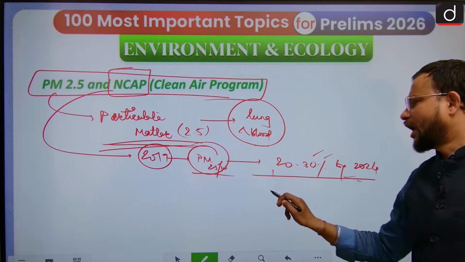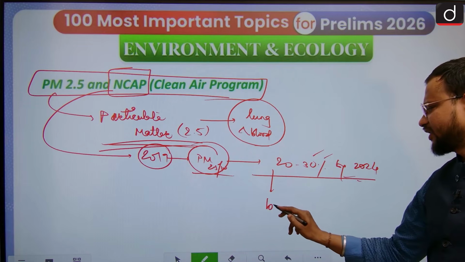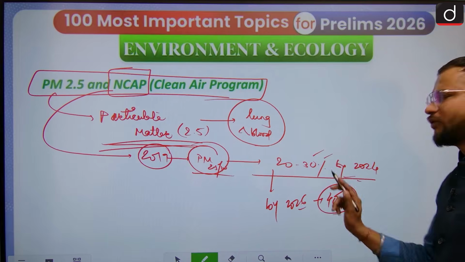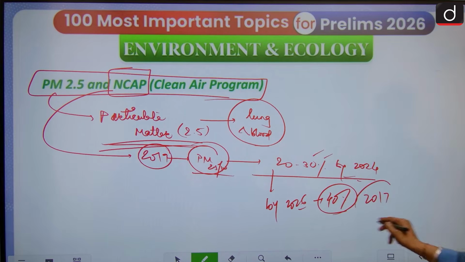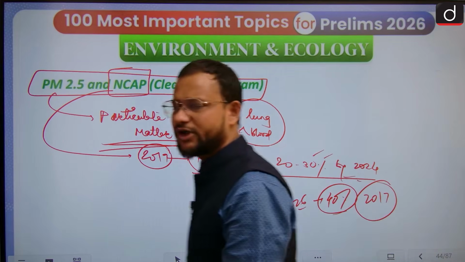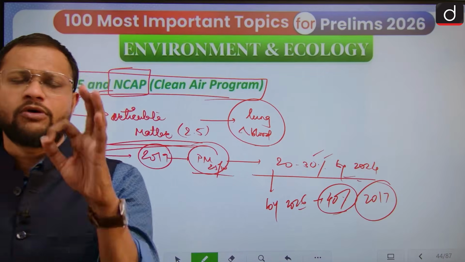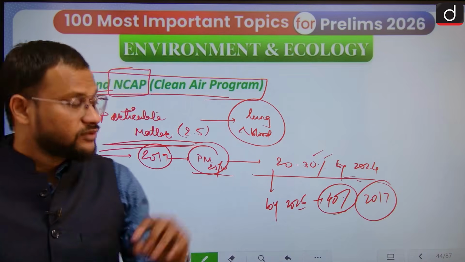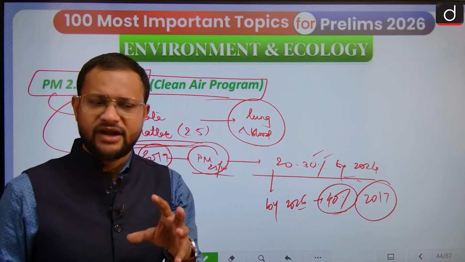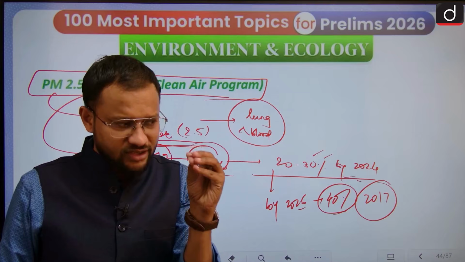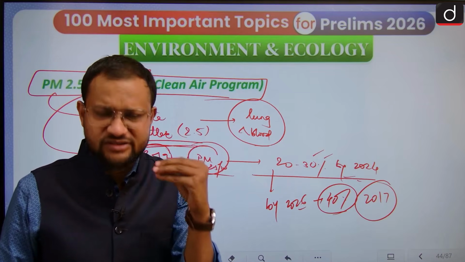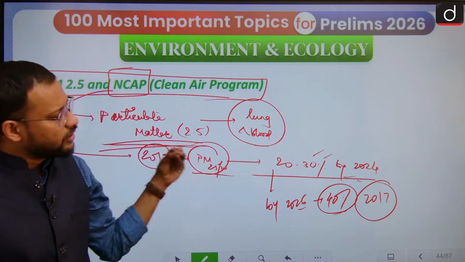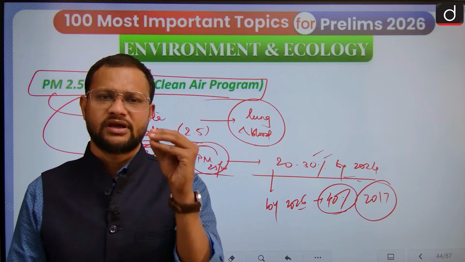However, the Center has recently extended it to 2026, to 40% of its overall value of 2017 itself. Okay. So we have pledged to reduce it by almost 40% of the 2017 level by 2026. Yeah, and for that matter, we have the air quality index, we are strategizing, coordinating, policy implementation, research and development, and every sort of initiative has been taken in order to manage this particular case well.